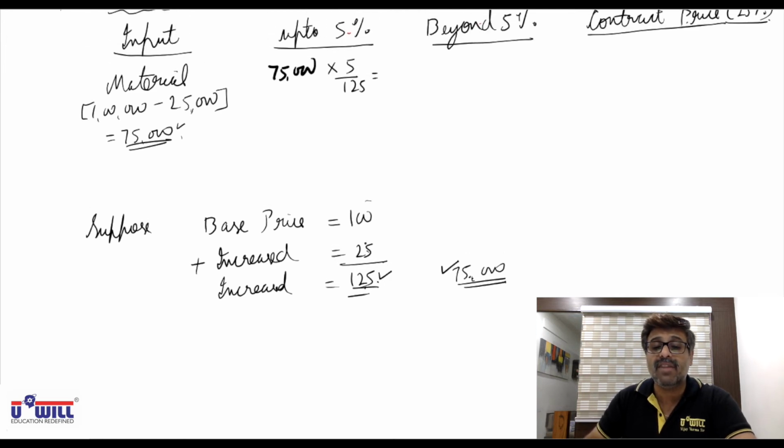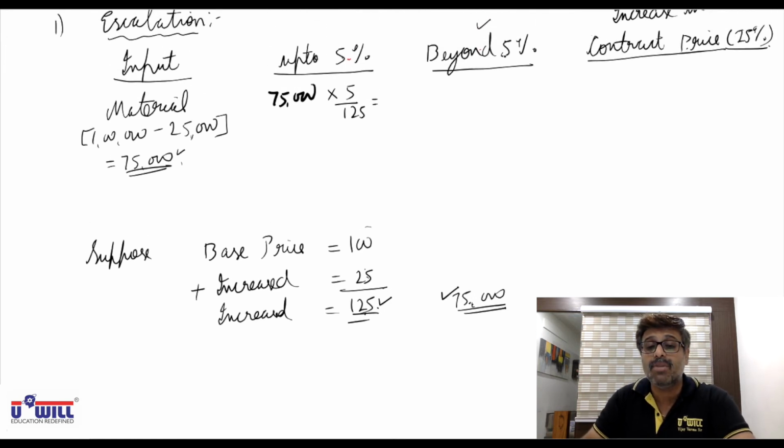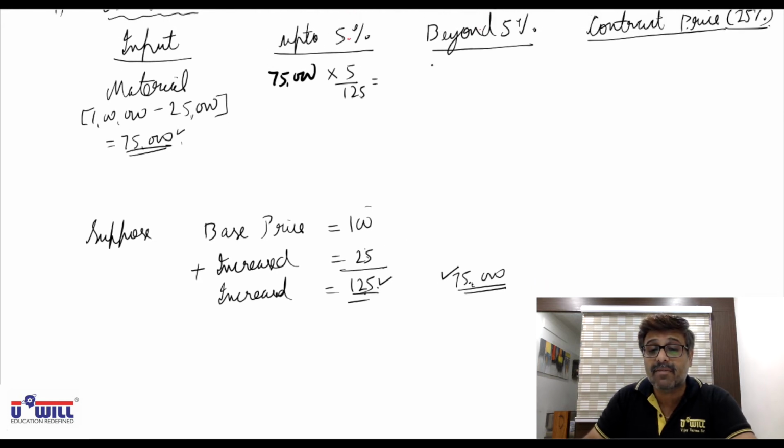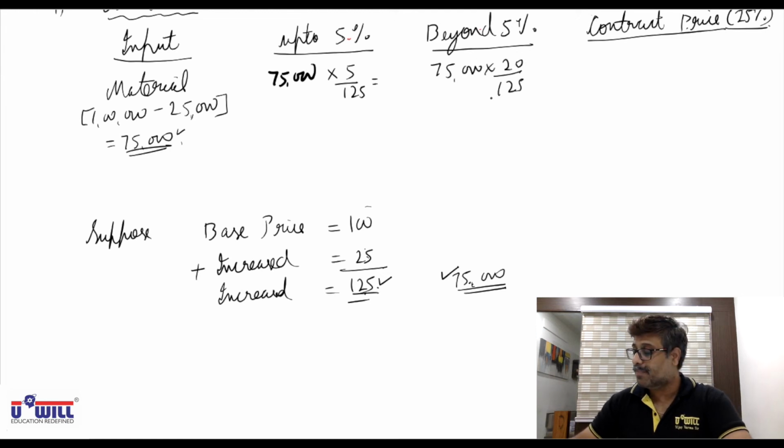But we don't have to find 25%. We have to find 5% and beyond 5% separately. So here we will do 75,000 into 5 by 125. And here we will do 75,000 into 20 by 125. What is beyond 5%? Okay. Do it everyone. 75,000 into 5 divided by 125. 3,000. And 75,000 into 20 divided by 125. That comes to 12,000.